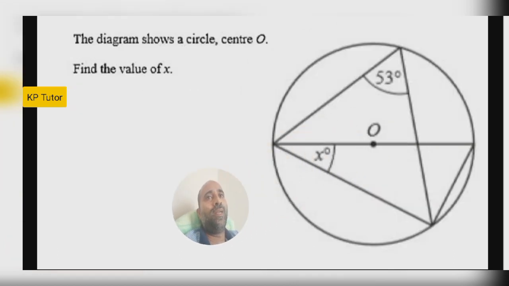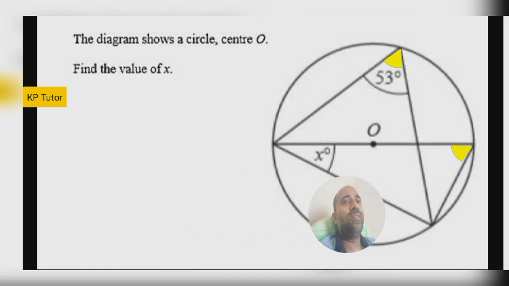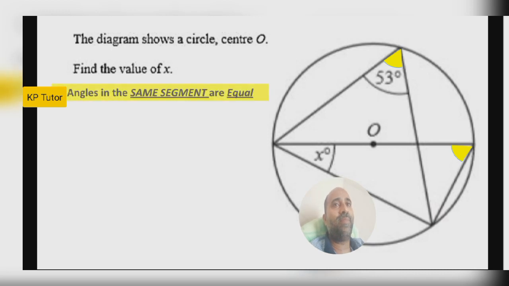Yeah, this diagram shows a circle with center O. Center O, then you have to think center O means diameter, semicircle, right triangle. Like that you have to think. Then find the value of X. Here 53 is given. Then I am here now, inside this chord. So angles in the same segments are equal. So the second yellow colored angle must be 53, according to the theorem: angles in the same segment are equal. So 53 is the answer.